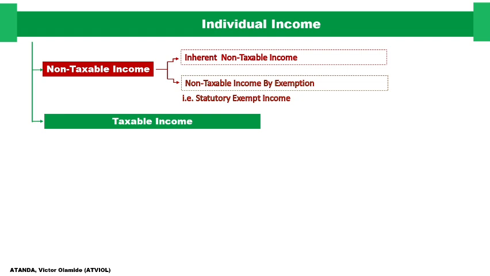If these criteria or conditions that this income meets are not available, such income would have been charged to tax directly. But due to the fact that they meet some criteria or conditions stated under the tax law, they are exempted from tax. Those incomes that are exempted from tax by virtue of meeting some criteria or conditions in the law are why we refer to them as statutory exempt income.